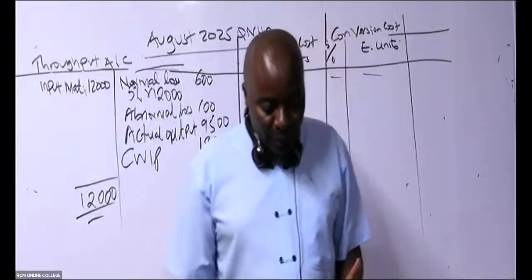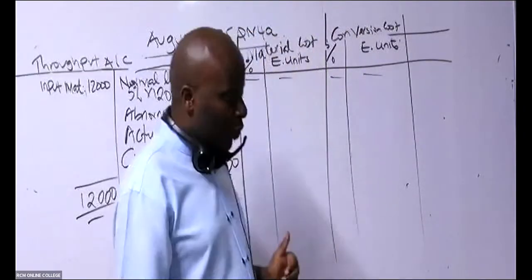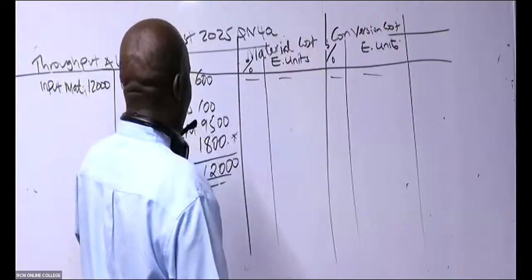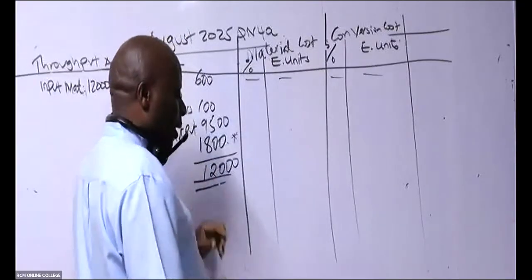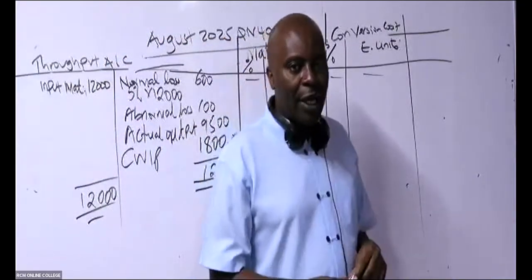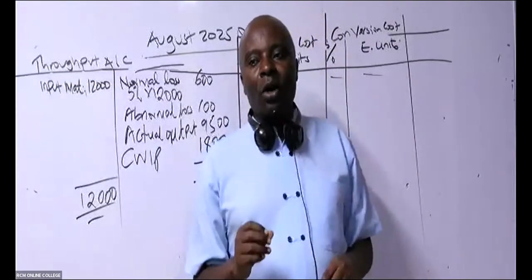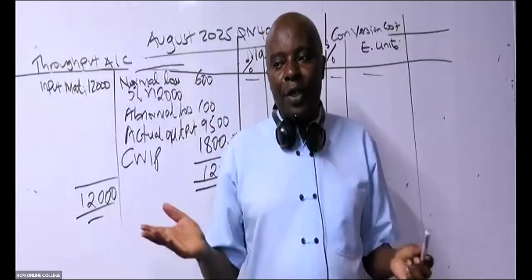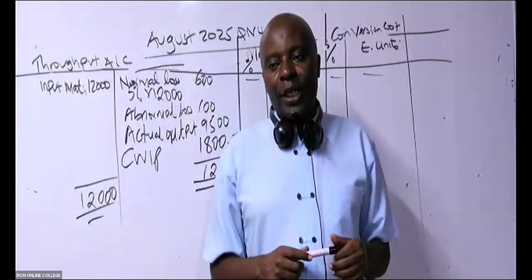Now we go, ladies and gentlemen, to abnormal loss. Abnormal loss has been given. Now remember, in this question, they have not told us about the degrees of completion of abnormal loss. They haven't told us. So in that case, what shall we do?